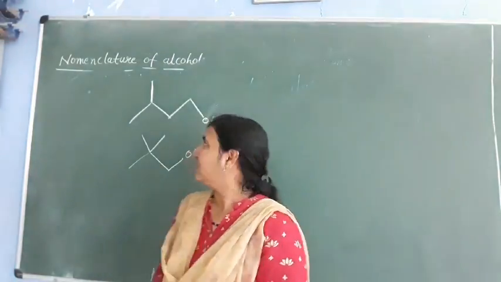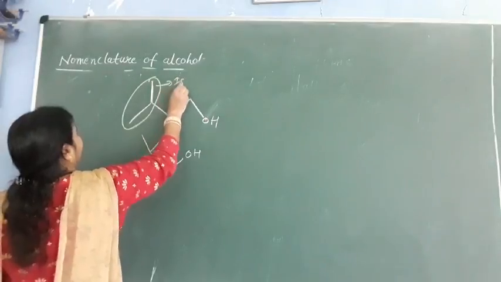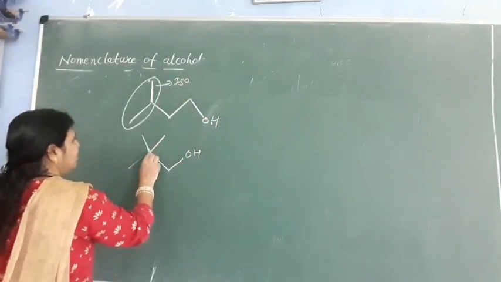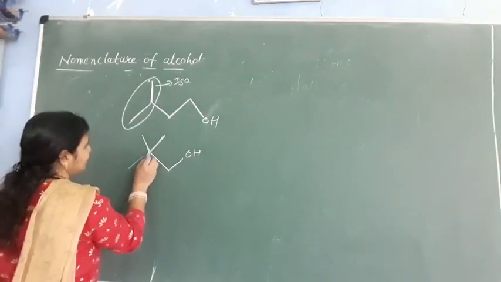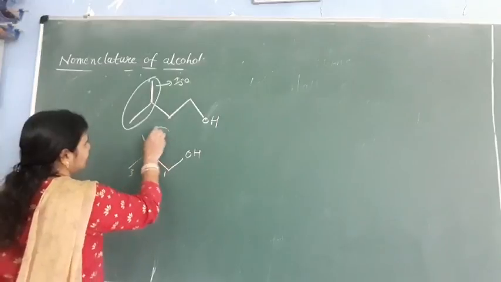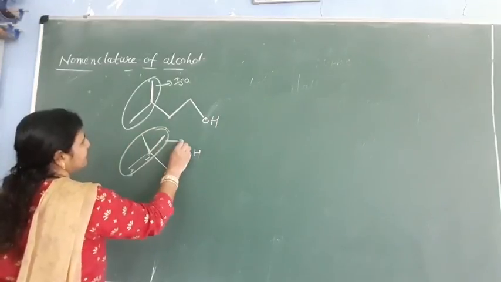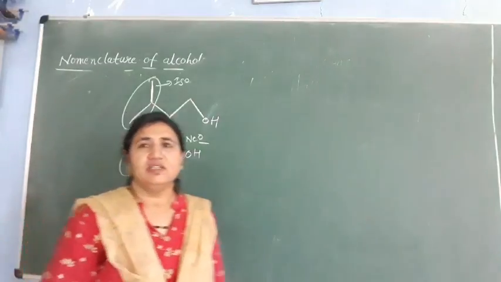Okay, so if we have a question like this, this is iso. And if we have two methyl groups on the second last carbon, like this, 1, 2, 3, two methyl groups, then this is neo. Okay, so understood this one.